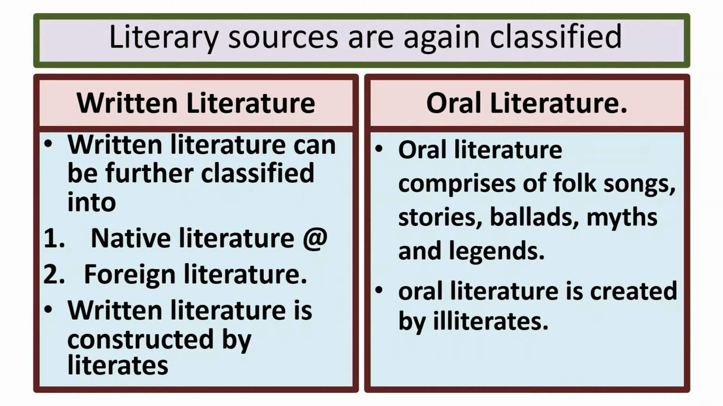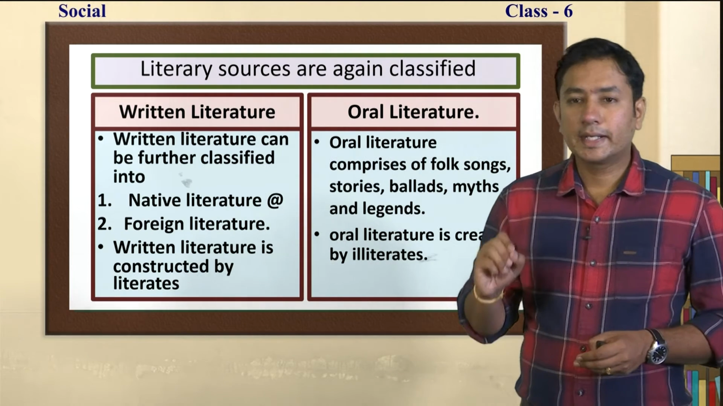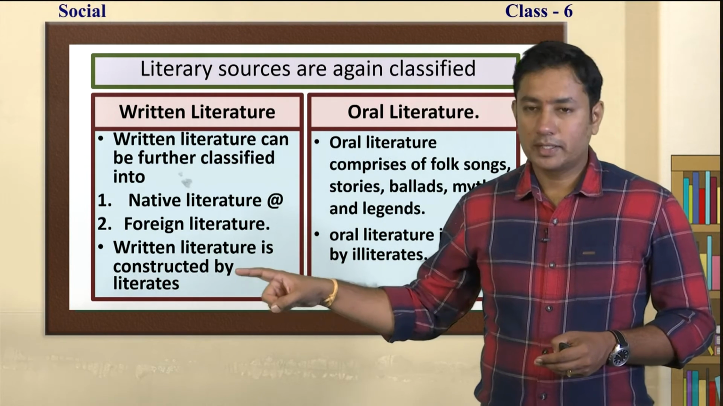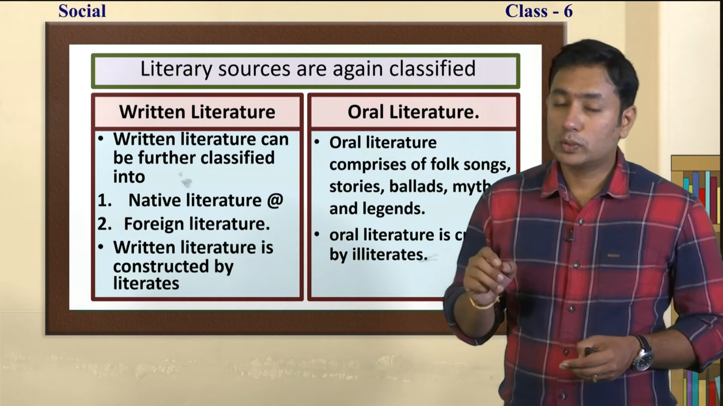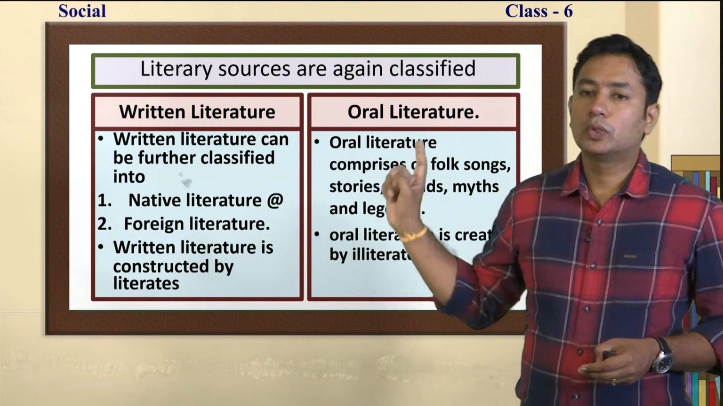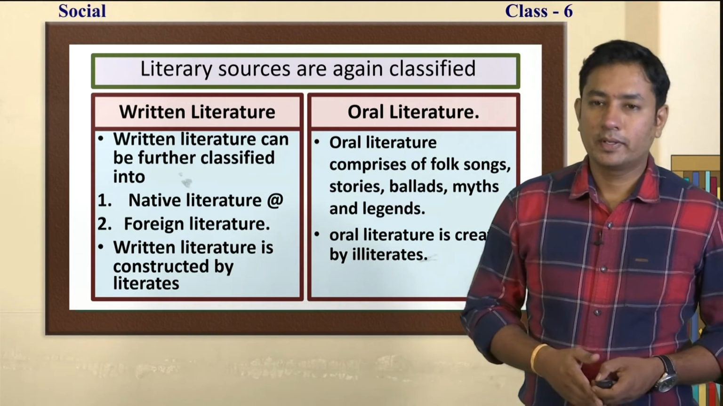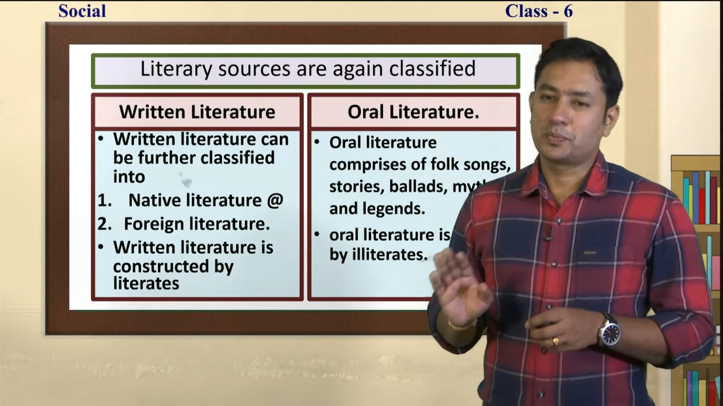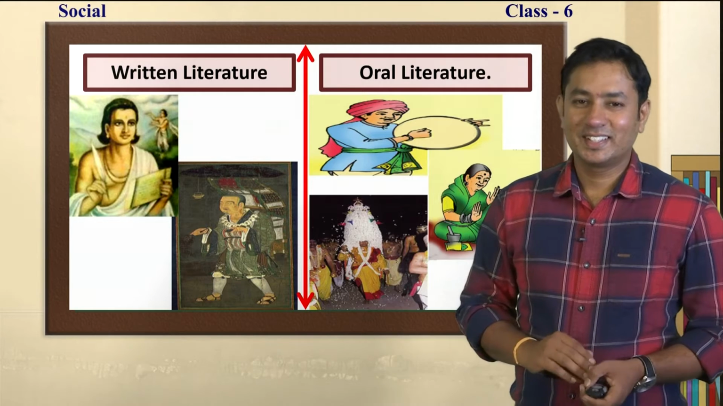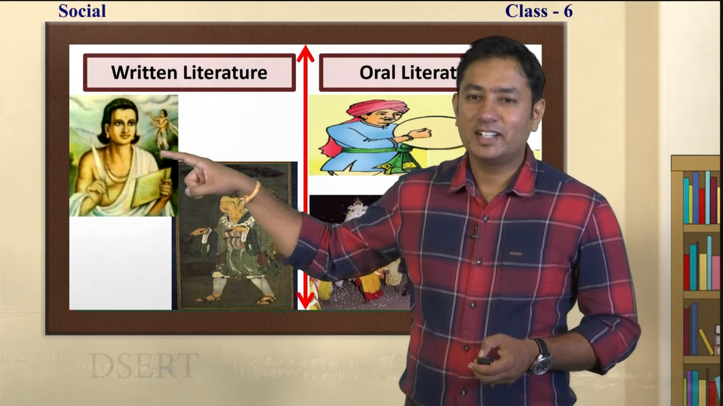See, oral literature is created by illiterates, those who don't know reading and writing, and written literature is created by those who know how to write. So they have constructed written literature, and those who don't know how to read and write have constructed oral literature. Again, which is important? Both are important.